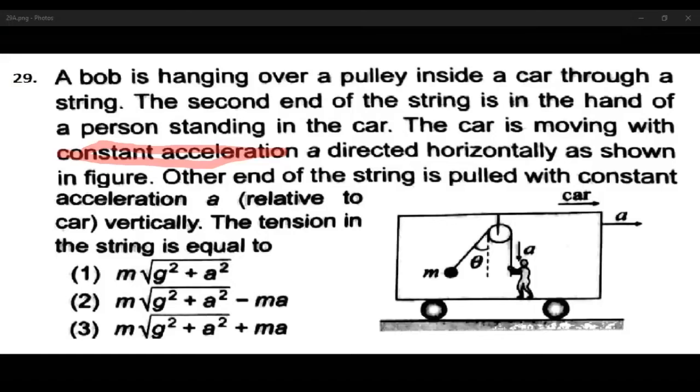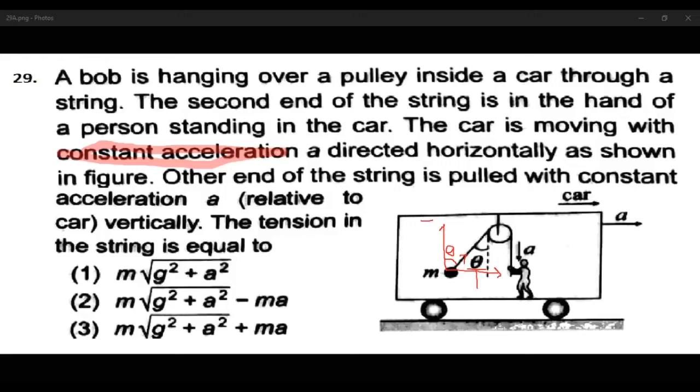So this is the string. One hand of the string is pulled by the man. This is the bob, and this is the tension T. This tension is resolved into two components, along the vertical direction and along the horizontal direction. This angle is theta.